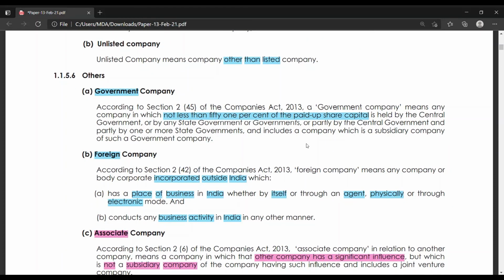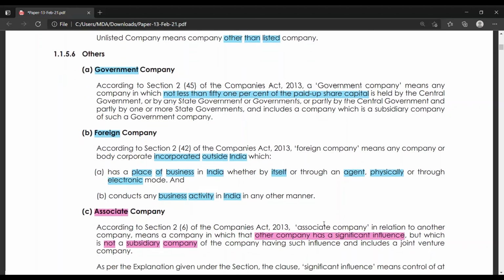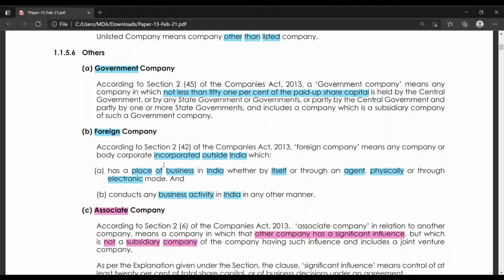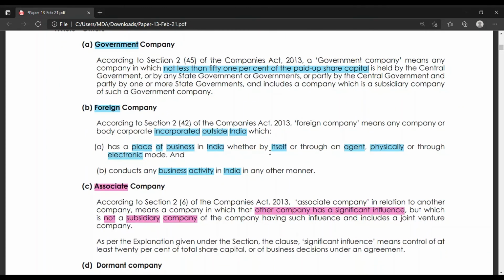Coming to foreign company, according to section 2 subsection 42 of Companies Act 2013, a foreign company means a company or body incorporated outside India. It's very clear. Any company incorporated outside India is foreign company, and which has place of business in India, whether by itself or through agent or physically or through electronic mode, and conducts business activity in India. Place of business in India by itself, agent, or physically or electronic mode.